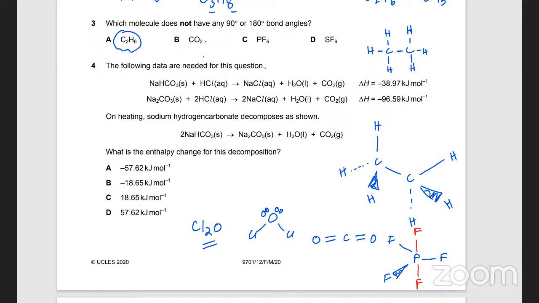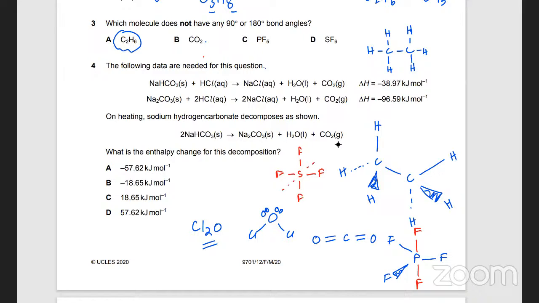So they would make 90-degree angles with the fan in the middle. And SF6 is octahedral, where all angles are 90 degrees.